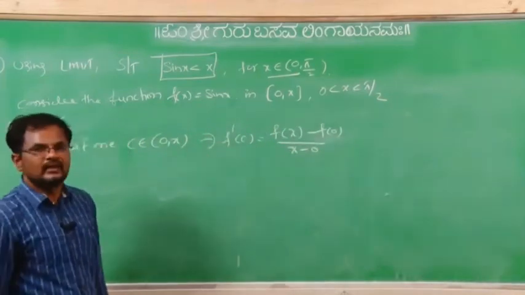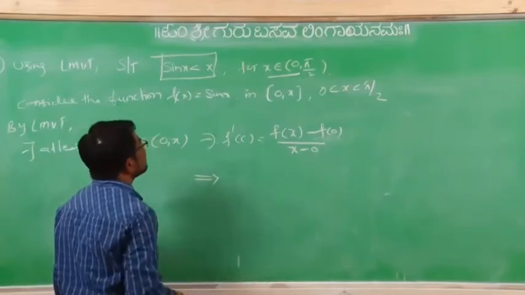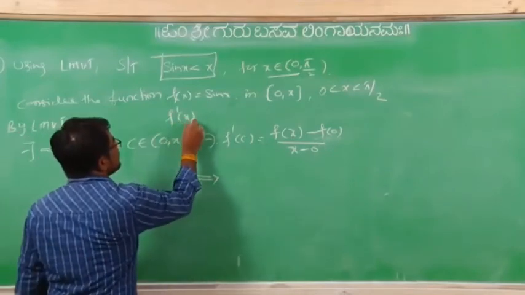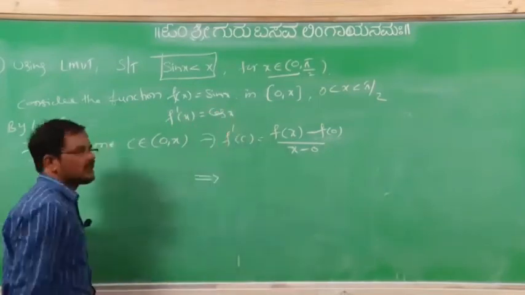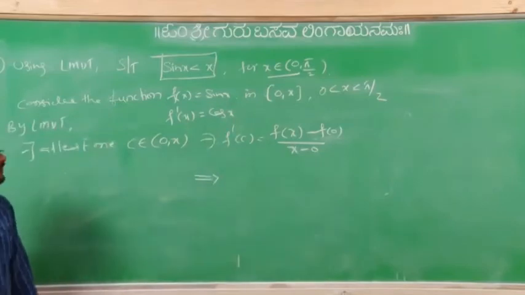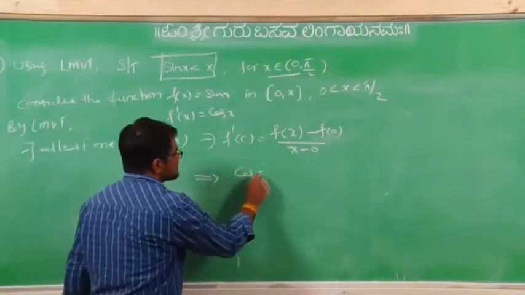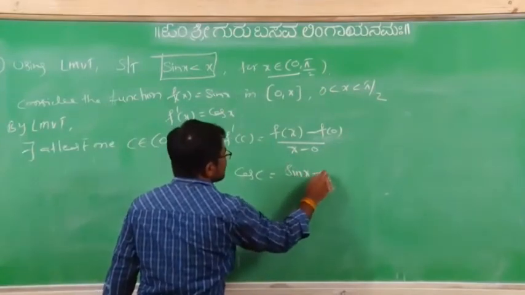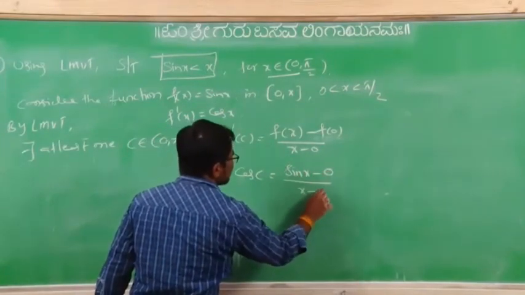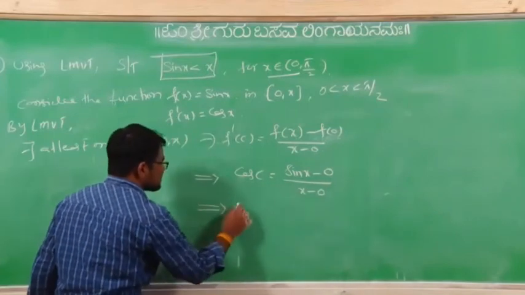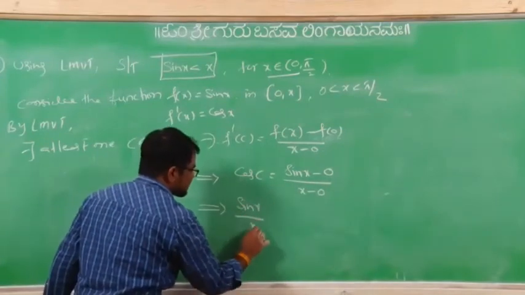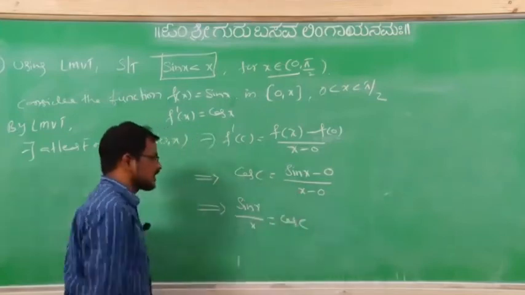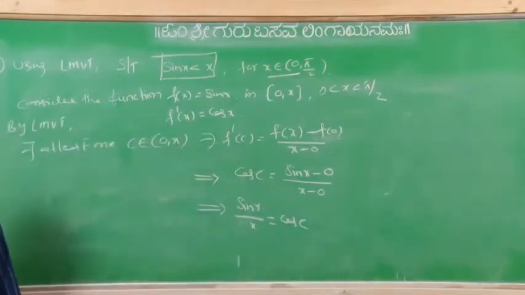Now that implies f'(x) is cos x, so this is cos c. f(x) is sin x, f(0) is 0, divided by x minus 0. That implies sin x by x equals cos c. From this one, how to show sin x is less than x?